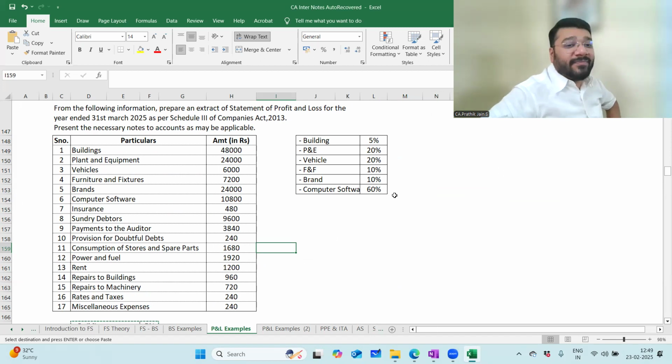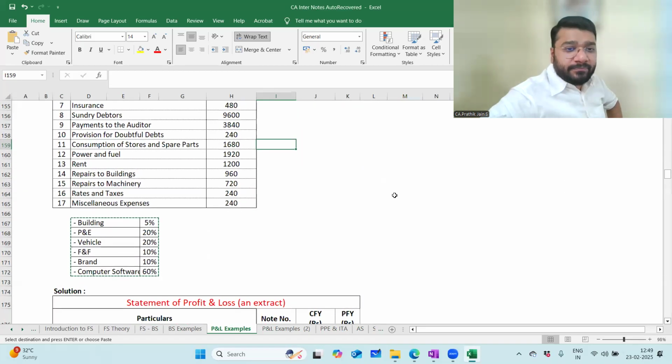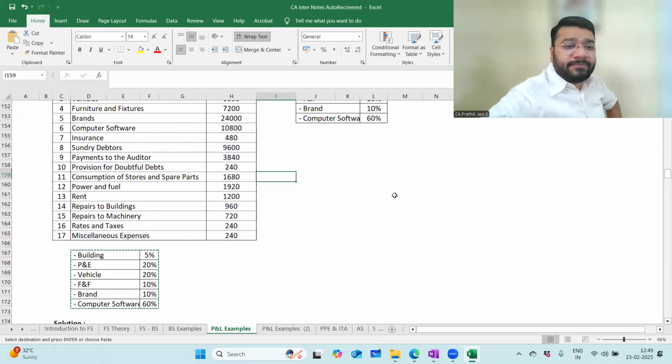Other expenses, maybe. Other expenses you can stick to the order in real life, but in the exam, if you're not able to stick to the order and you're jumbling it, it's okay. For other expenses, order can be jumbled, no problem, for examination purposes.